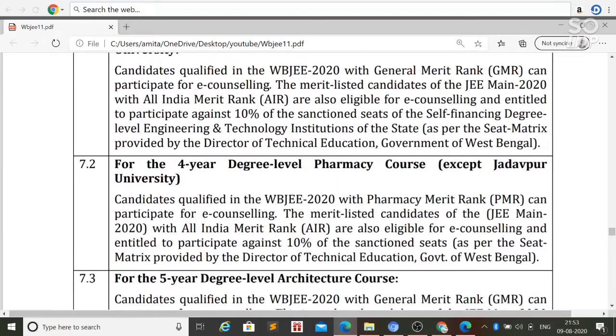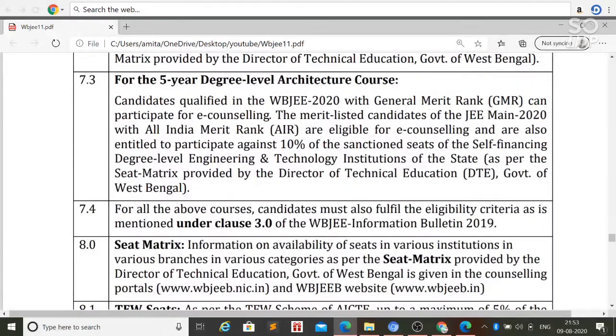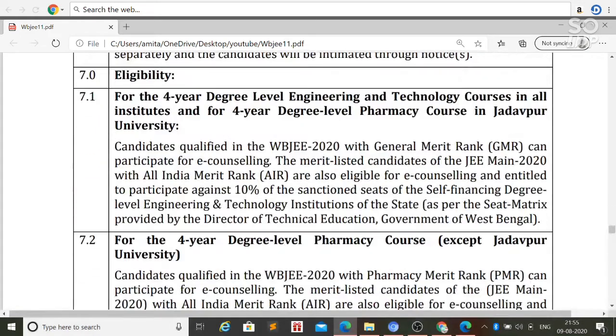And the eligibility criteria are the same, that is, you have to appear for WBJEE or JEE Main with a percentage of 45 or above in higher secondary. So that's it about the counseling process of WBJEE 2020. Follow this instruction accurately during the counseling process.